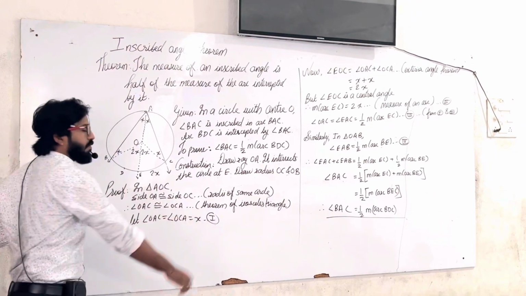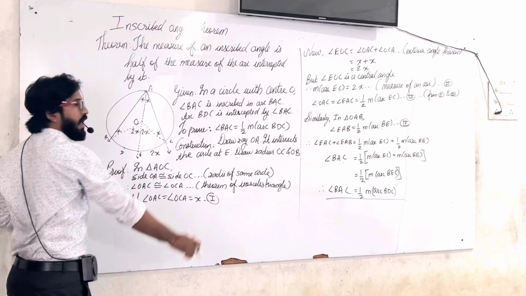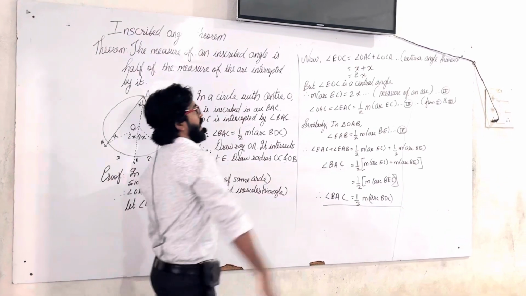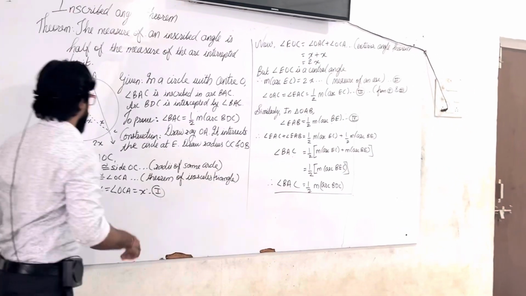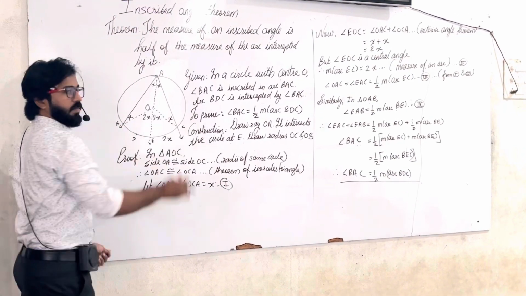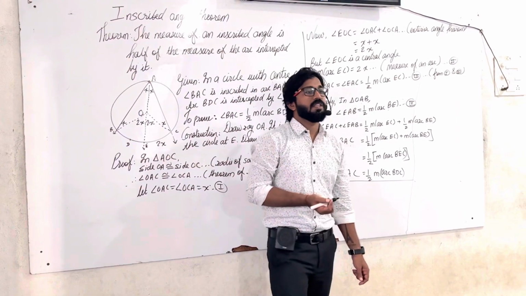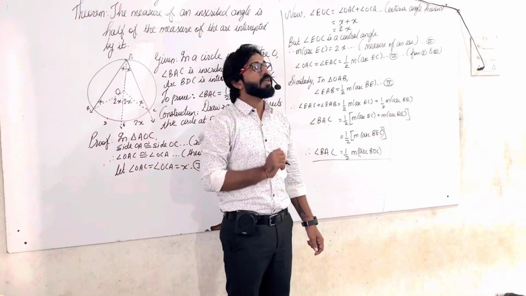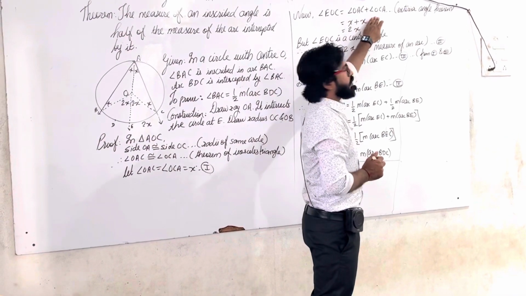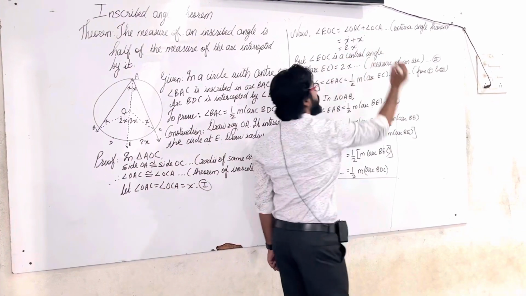We have put a variable x for these two angles. So angle OAC equals angle OCA equals x degrees. Now angle EOC is the exterior angle of triangle AOC. By the property of the exterior angle, the measure of an exterior angle is equal to the sum of the two remote interior angles. Therefore, angle EOC equals angle OAC plus angle OCA, which is x plus x, equal to 2x degrees.